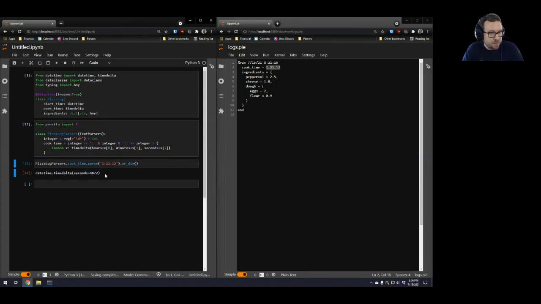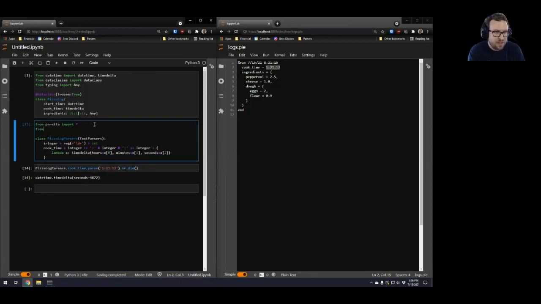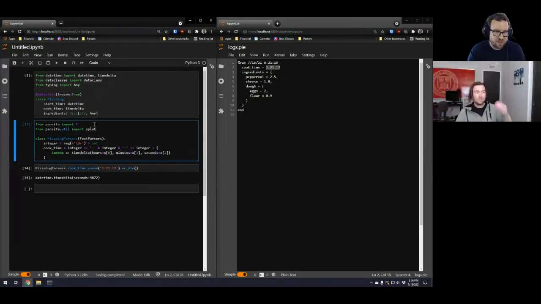Yay. At this point, I think I want to introduce you to a little helper function in the utils module of Parsita called splat.